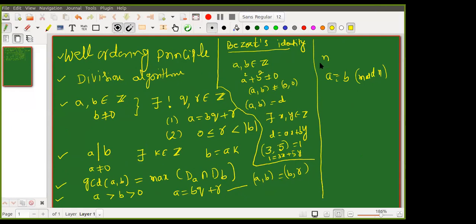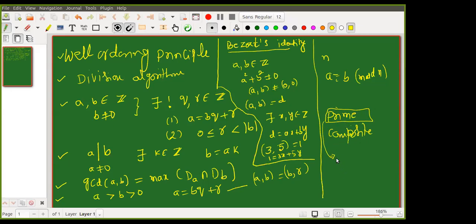Of course, in between we have prime numbers and composite numbers. I went very fast here. You know prime numbers and composite numbers, so I have not discussed them much here. But the main thing we need is a main theorem called the fundamental theorem of arithmetic. It says every positive integer greater than 1 can be written as a product of primes uniquely up to order. This is an interesting result. This is called an existential result.